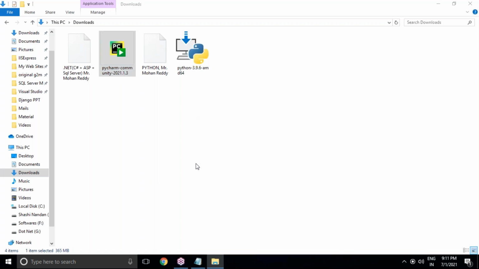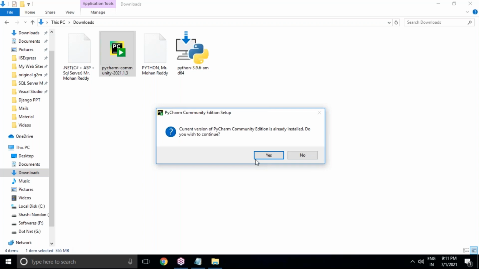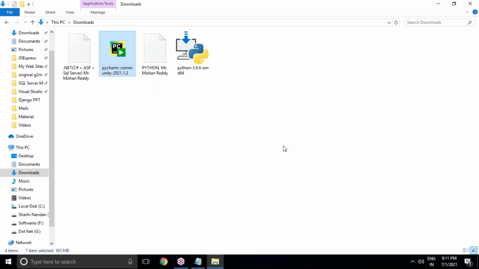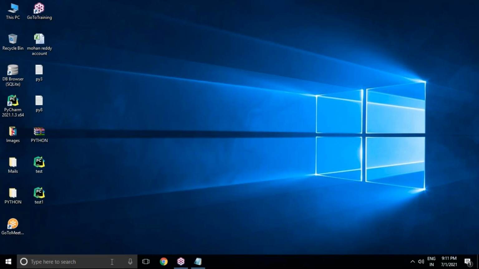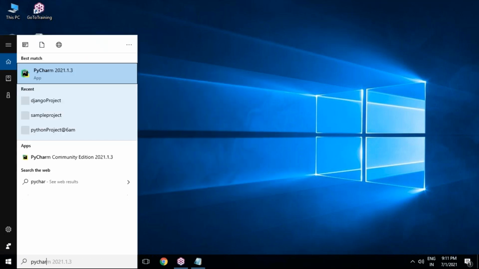Now you can see it is asking about installation proceedings, but I will not continue with this. I am not saying yes because PyCharm editor is already there on my computer. We said no, and it will ask you to proceed with all those things here. But you can proceed just by clicking on Next and Install. Within a few minutes, your PyCharm editor will be ready. After successful installation, you can go to search, type PyCharm, and click on PyCharm Community Edition.